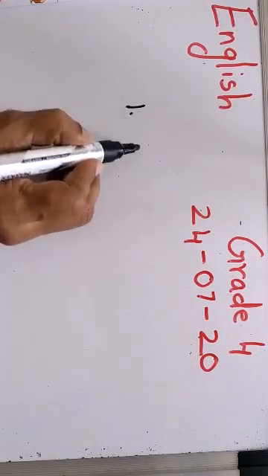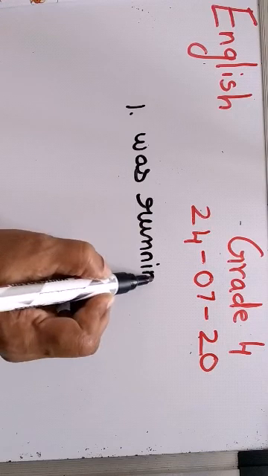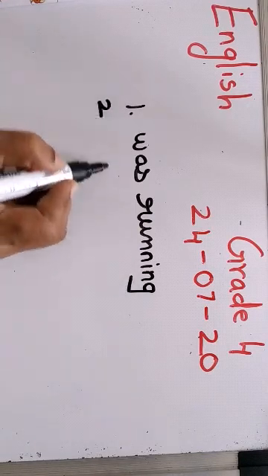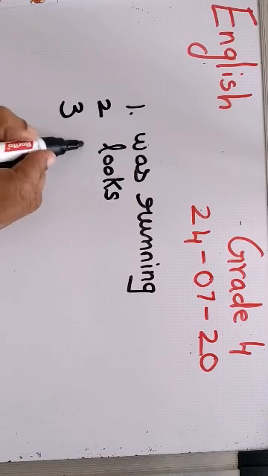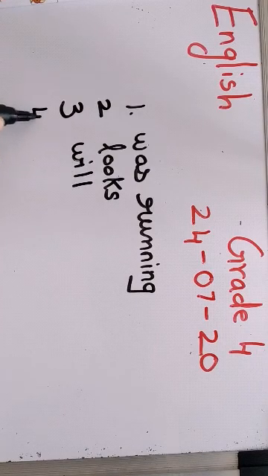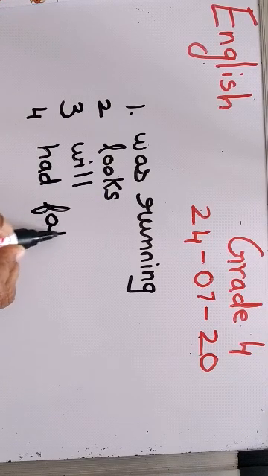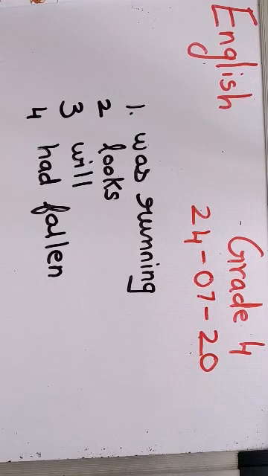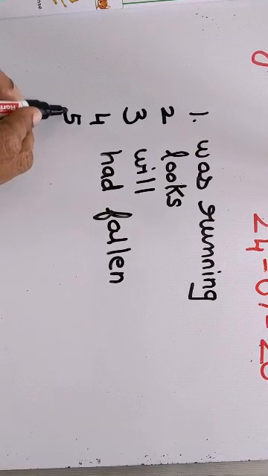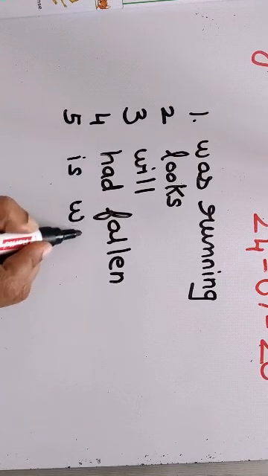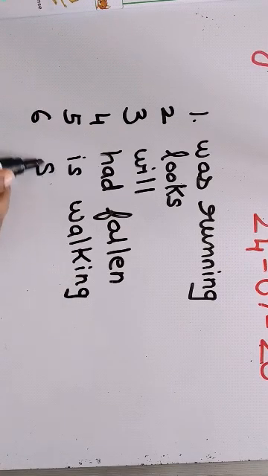So the first one was what, children? It was running. Second one is looks. Third one was will. Fourth one is had. Remember to underline had. Many of you have not underlined had and then fallen. Right? Then the fifth one is walking. Good. Remember to underline even is. And finally the sixth one is started.